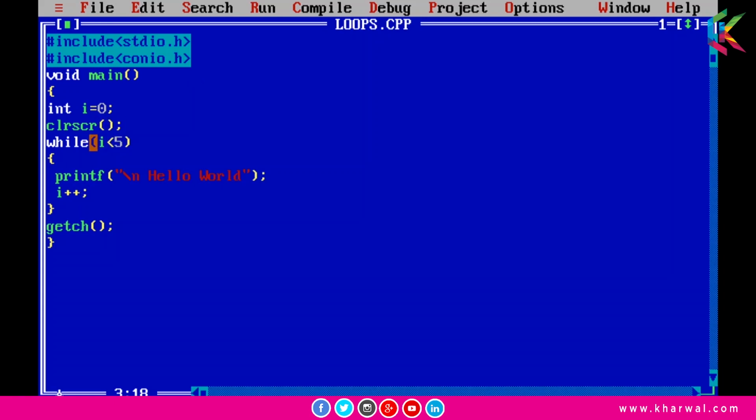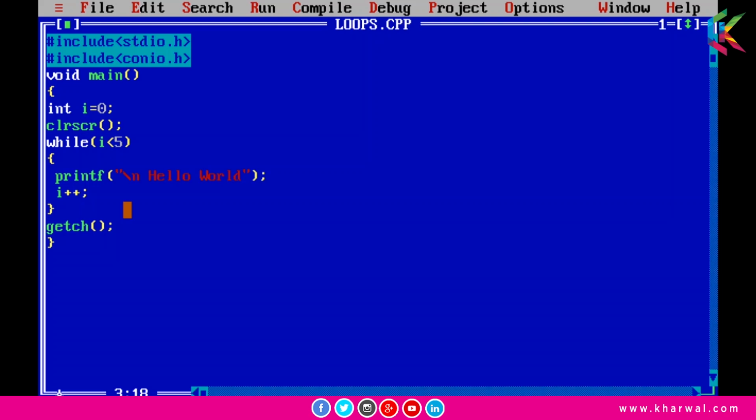At some point when the value of i is 4, 4 is less than 5, so this condition will be true and it will print hello world the 5th time and then i++ will be executed. So the value of i will be 5, and 5 is not less than 5, so now this condition will be false and control will come out of this while loop.